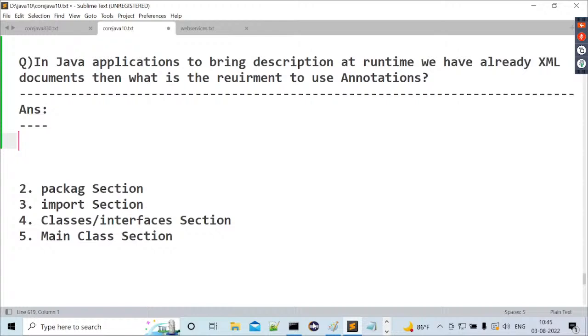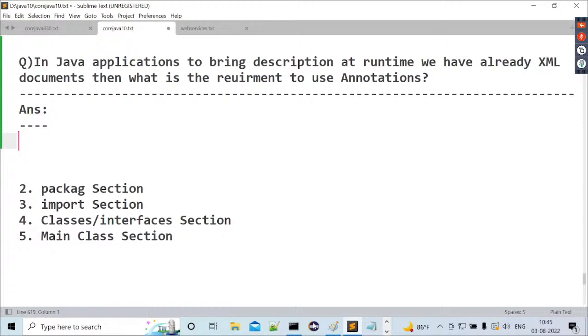So anyway, our responsibility is, every time we have to check whether the XML document is in a well-formed format or not. Observe carefully. Again, it is a burden to the developer.